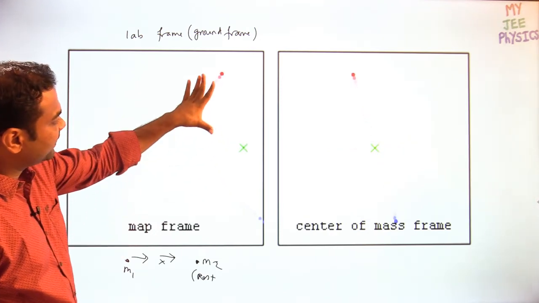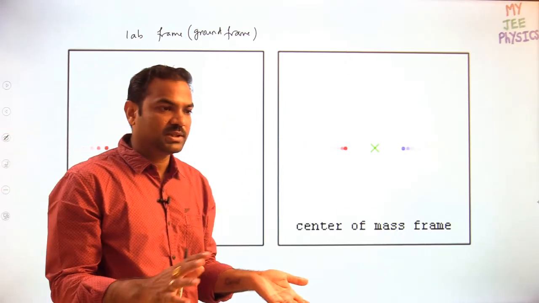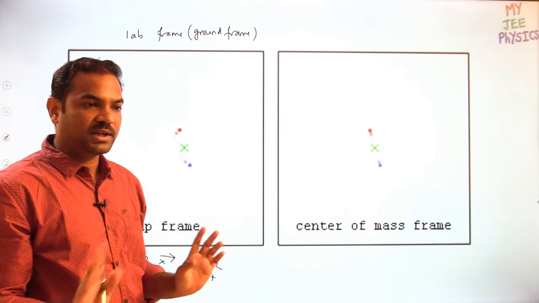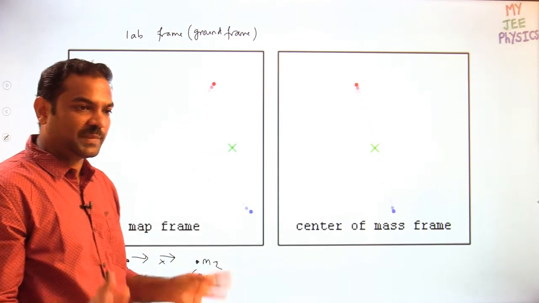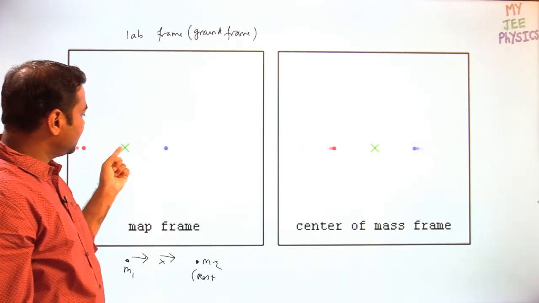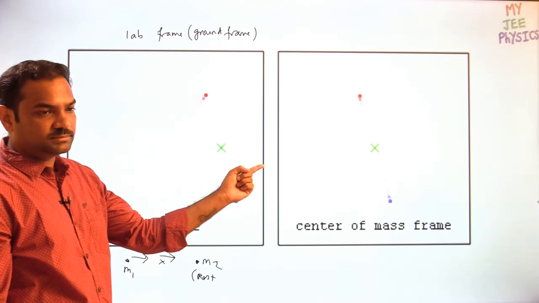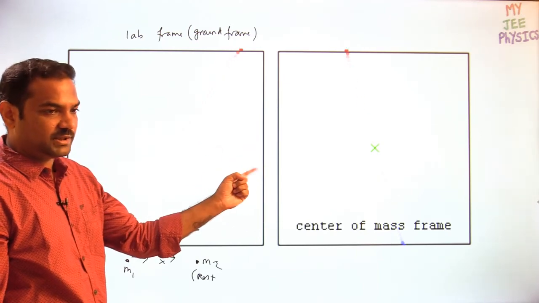Then after collision they are moving in this direction. Center mass is moving in the same direction. In collision there will be no external force acting. So center mass should not change its path or velocity. So center mass will continue with the same path. See, this green cross will continue with the same line. Center mass doesn't deviate.